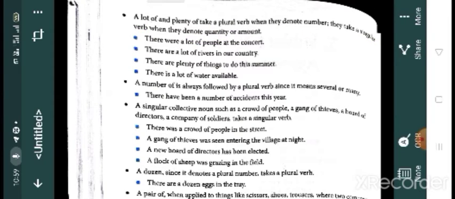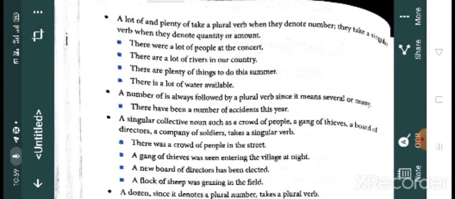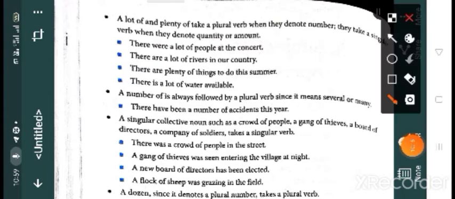Clear? So children, if a lot of and plenty of is used in a sentence, and if this a lot of and plenty of denote number, then you have to use a plural verb. And if they denote quantity or amount, then you have to use a singular verb. Okay, examples are given here. There were a lot of people at the concert.